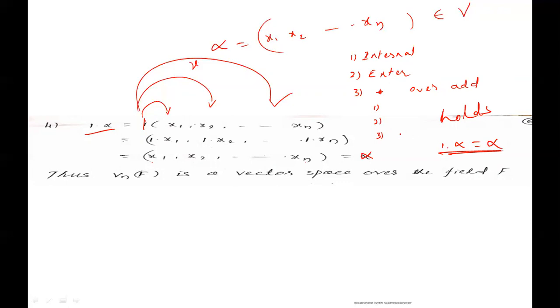Multiplicative is also distributive, with two scalars and one vector. It also holds. And fourth one, 1 dot alpha is equal to alpha.